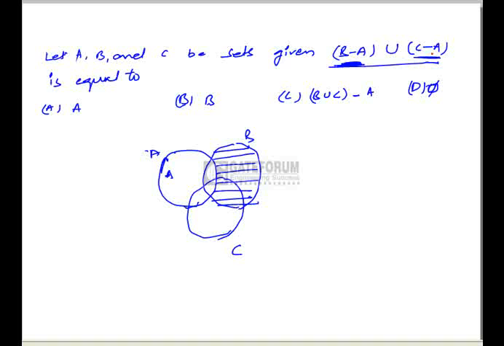The next region is C minus A, and C minus A can be represented by this part.